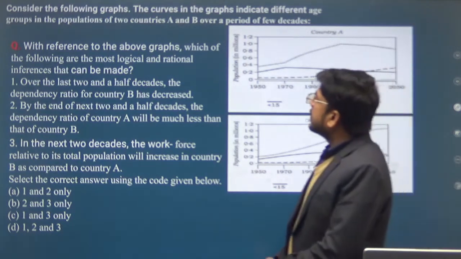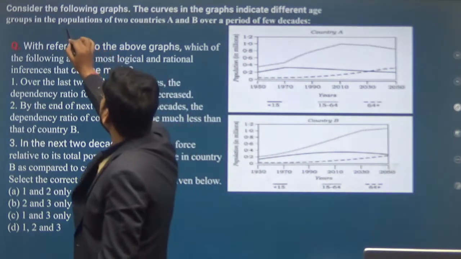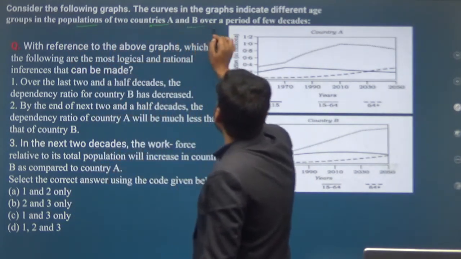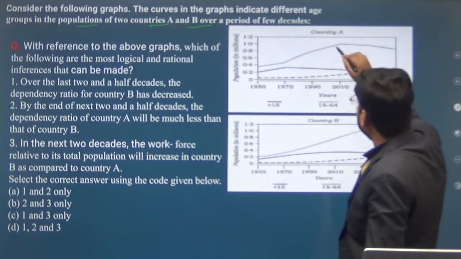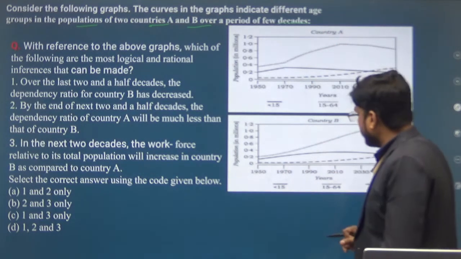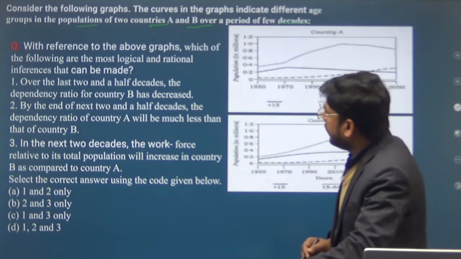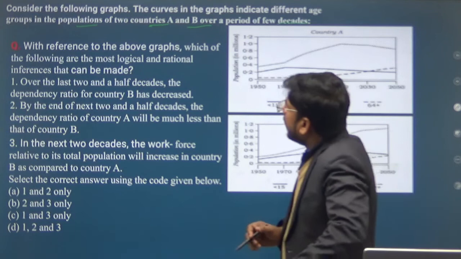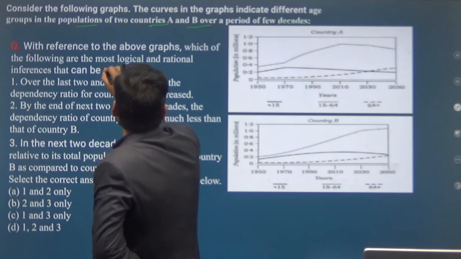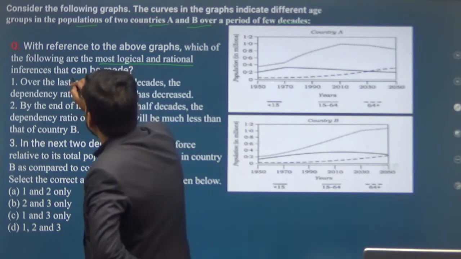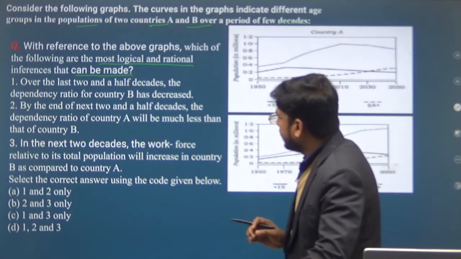Next question is, considering the following graph, the curves of the graph indicate different age groups in the population of two countries, country A and country B, over a period of a few decades. Okay, this figure represents country A and this represents country B. Different age groups of persons are shown. So what is the question? Question is, with reference to the above graph, which of the following are the most logical and rational inferences that can be made?